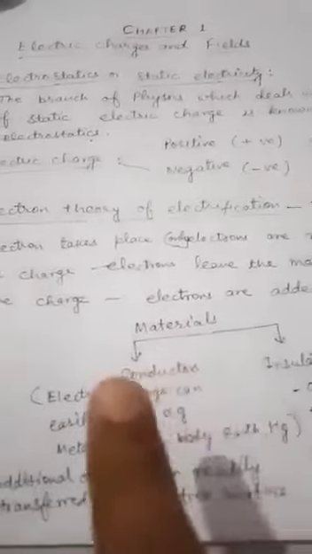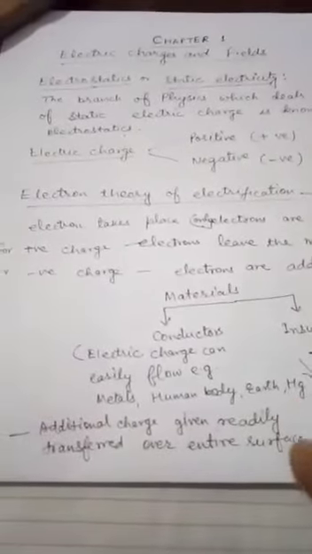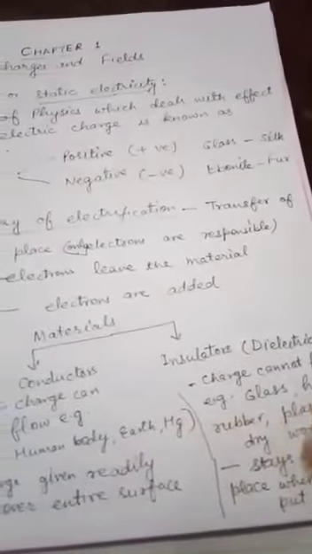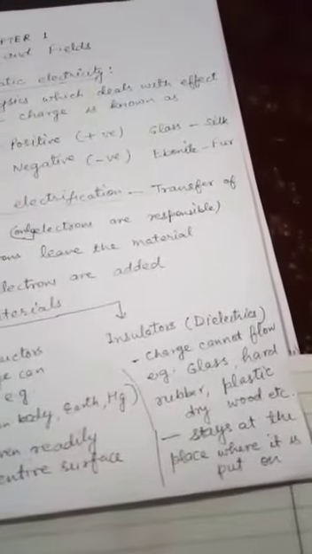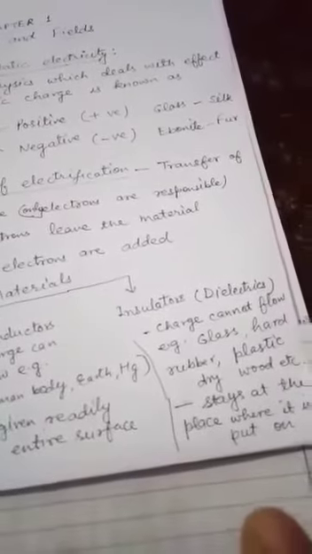As you know, conductors are those where electric charge can easily flow, for example metals, human body, earth, mercury, water, etc. Whereas insulators are those where charge cannot flow easily, for example glass, hard rubber, plastic, dry wood, etc. If any additional charge is given to a conductor, it can readily transfer over the entire surface, whereas in insulators, if charge is given, it remains at the place where it is put.